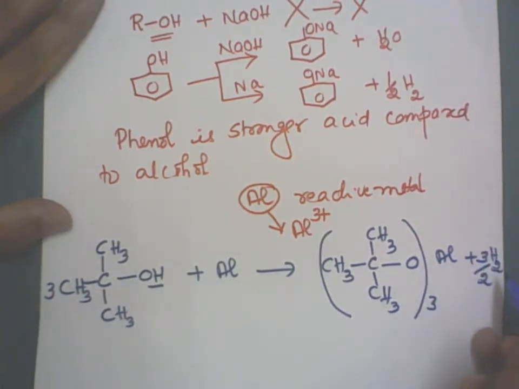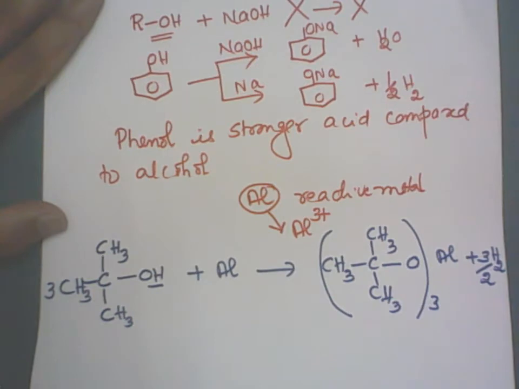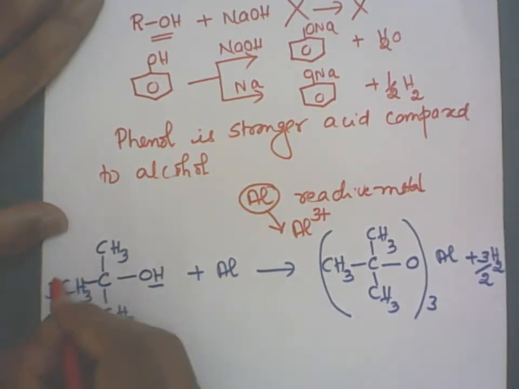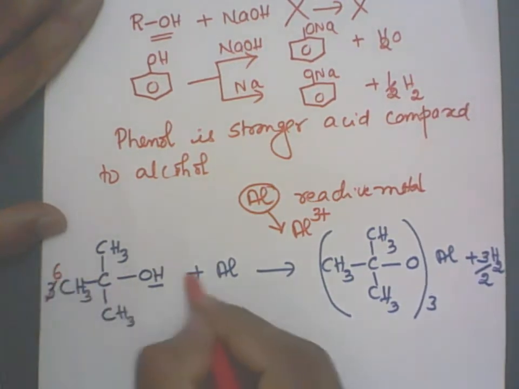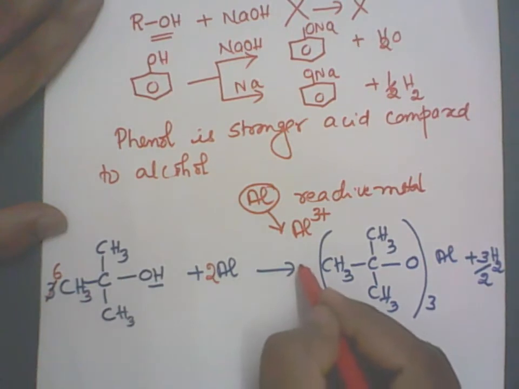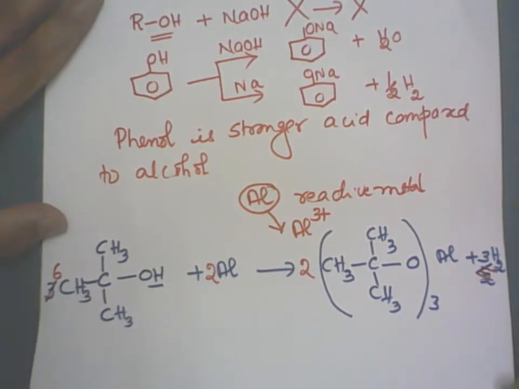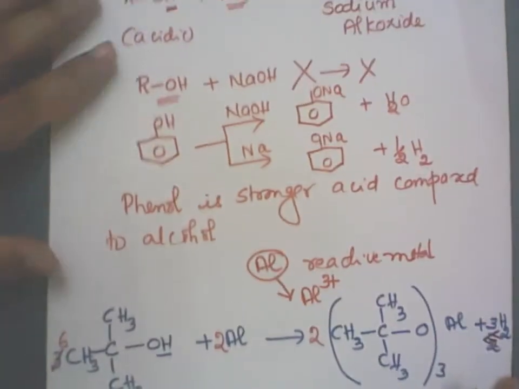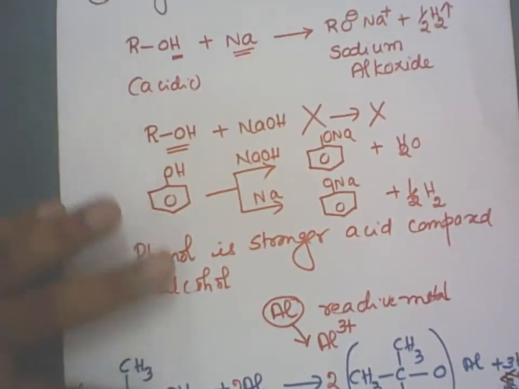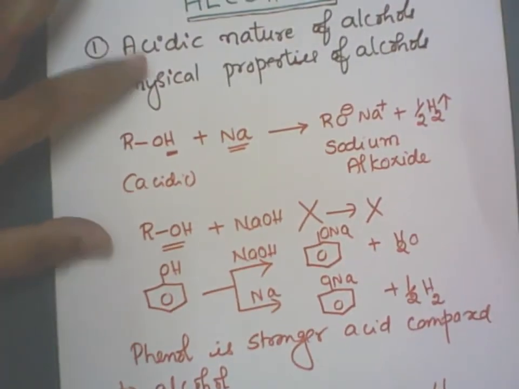Or the entire equation can be multiplied by 2, so that instead of 3 by 2 I'll get 3. I'll get rid of this fraction. It can also be like this. So all these reactions of alcohol suggest that alcohol is acidic in nature.